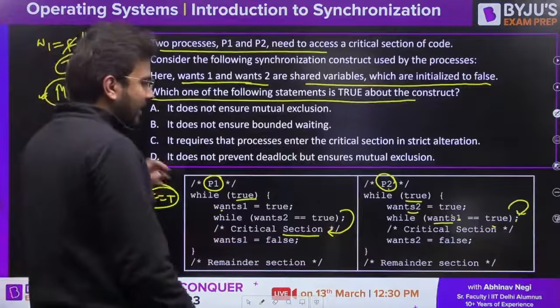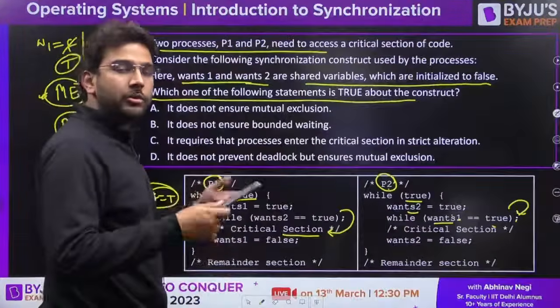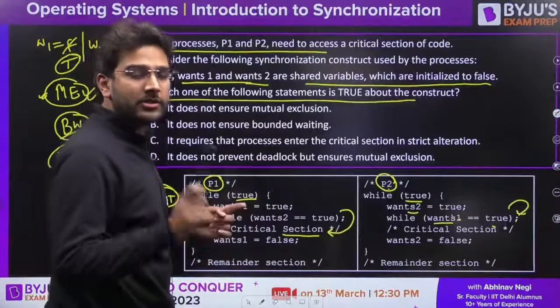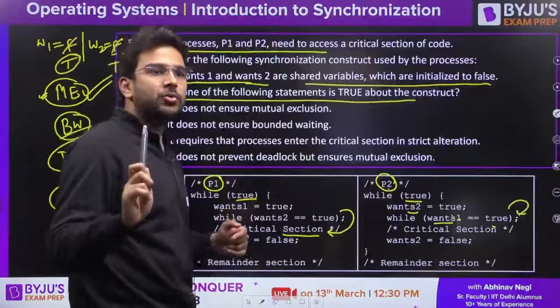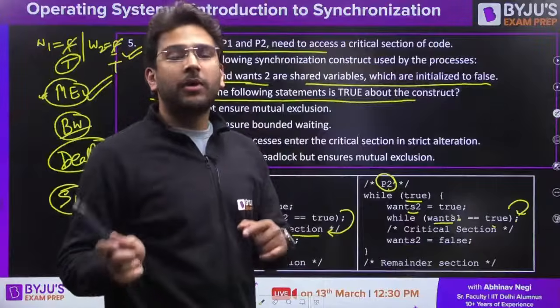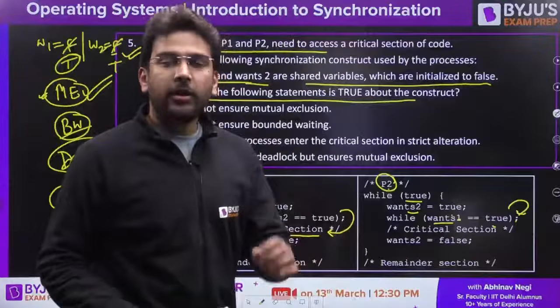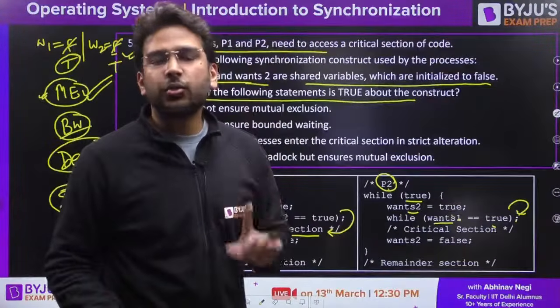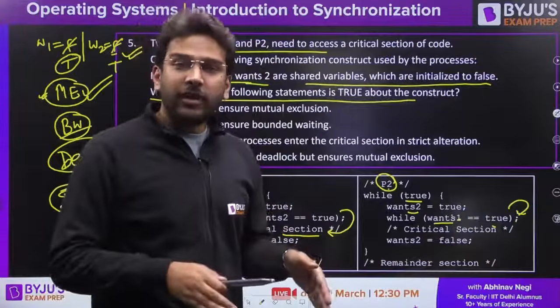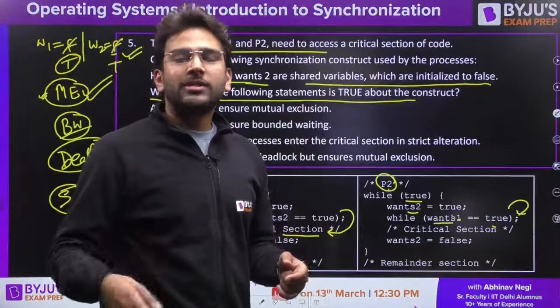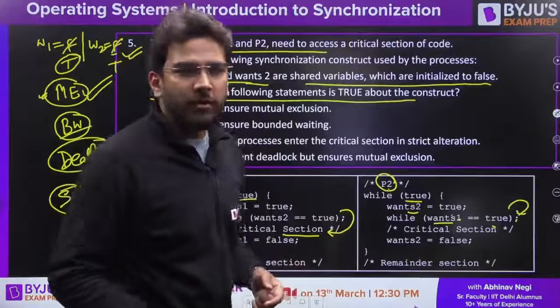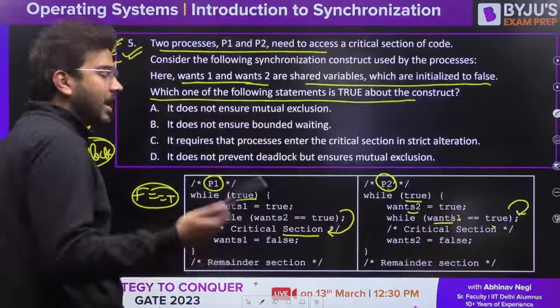Now, in case of bounded waiting, both the processes are interested. Remember this point, because many students get confused between progress and bounded waiting. In case of bounded waiting, both the processes will be interested to access the critical section. Then we have to check whether one process is getting starved or not. Okay, one process is facing starvation or not.